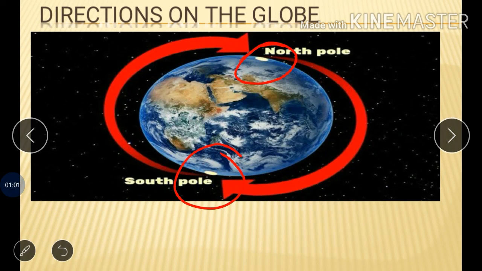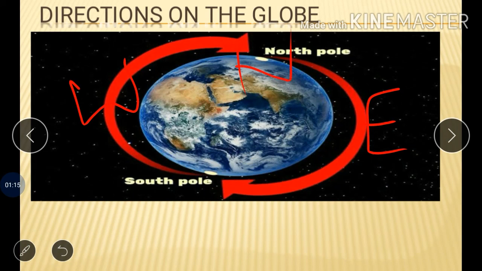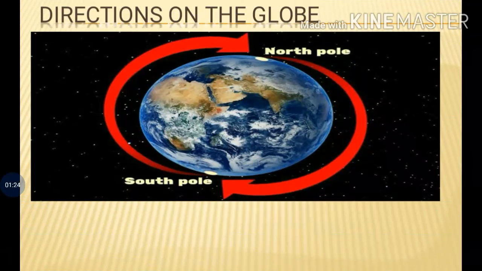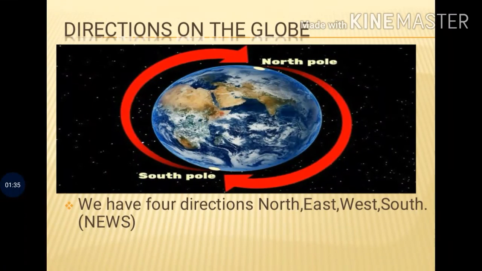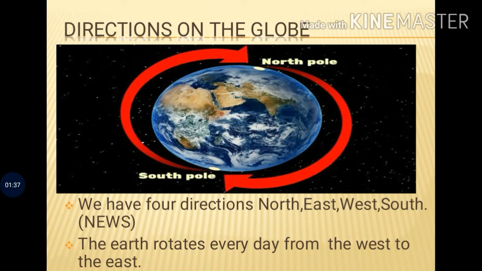Based on these poles, can you see the directions? On the earth, this is the east direction, west direction, north direction, south direction. These four directions, north, east, west, south, are also called the NEWS. And the earth rotates every day from west to east.